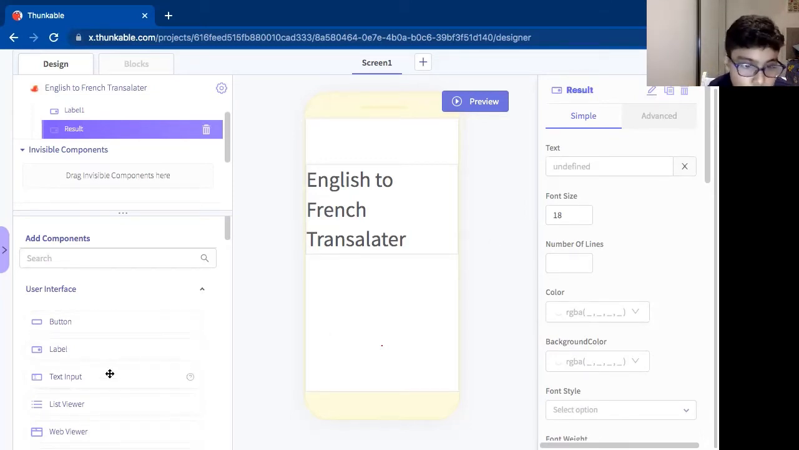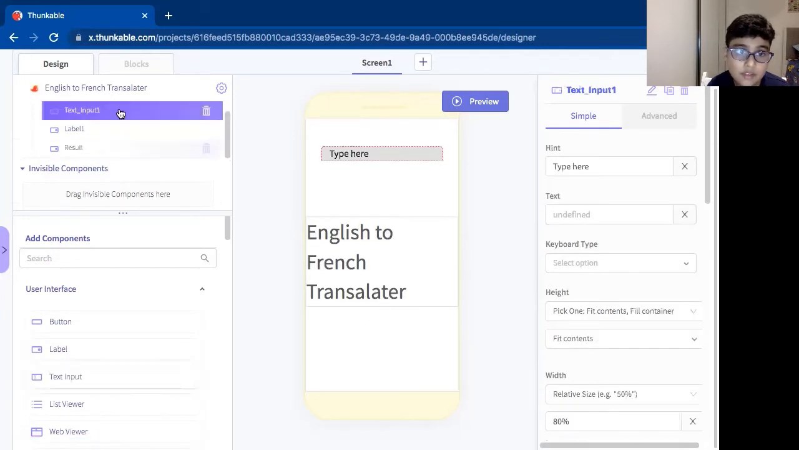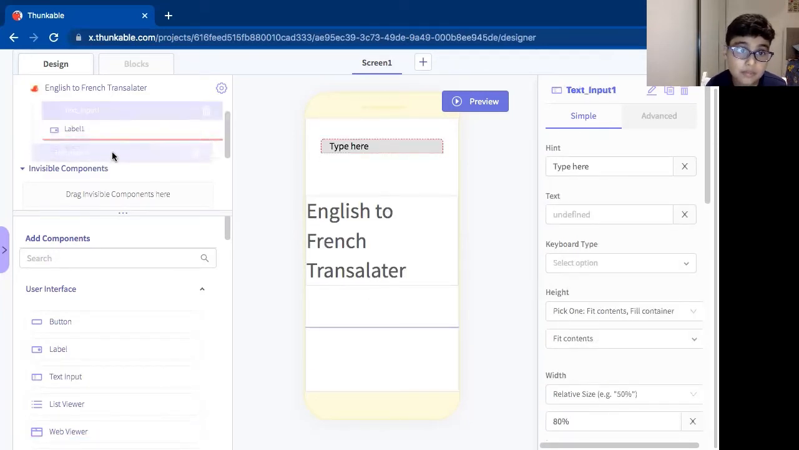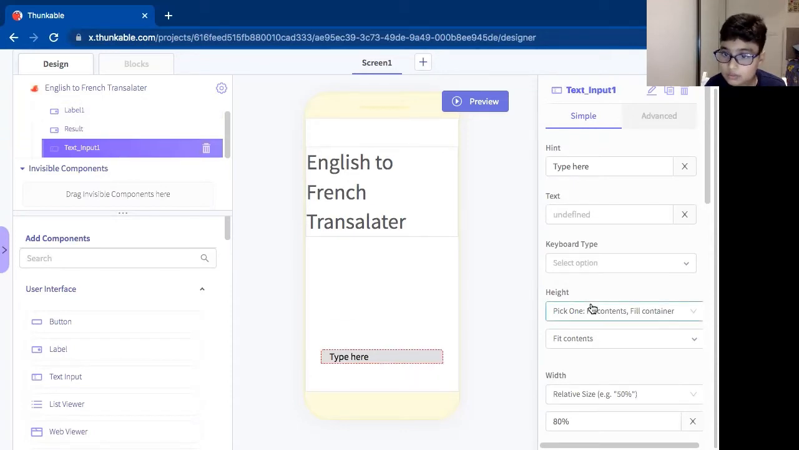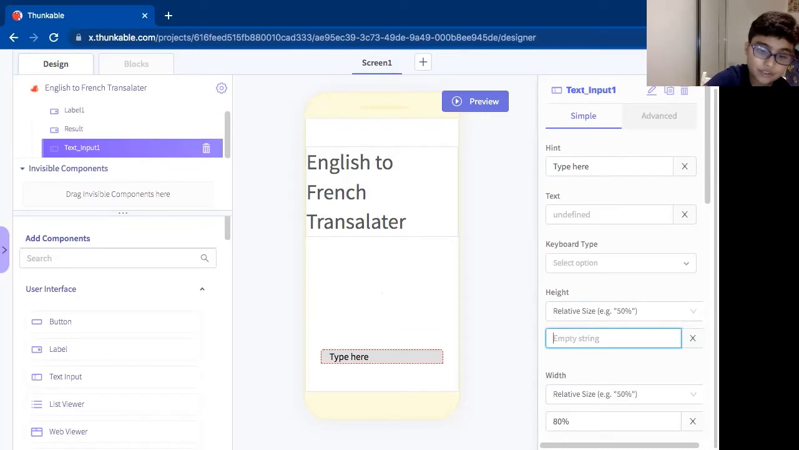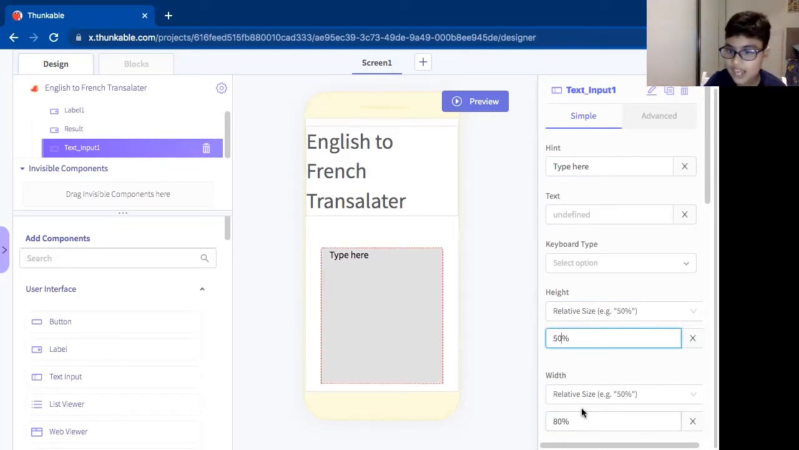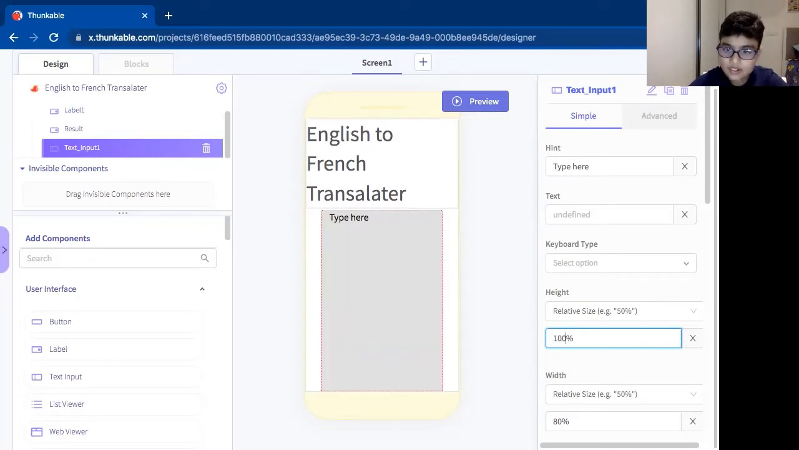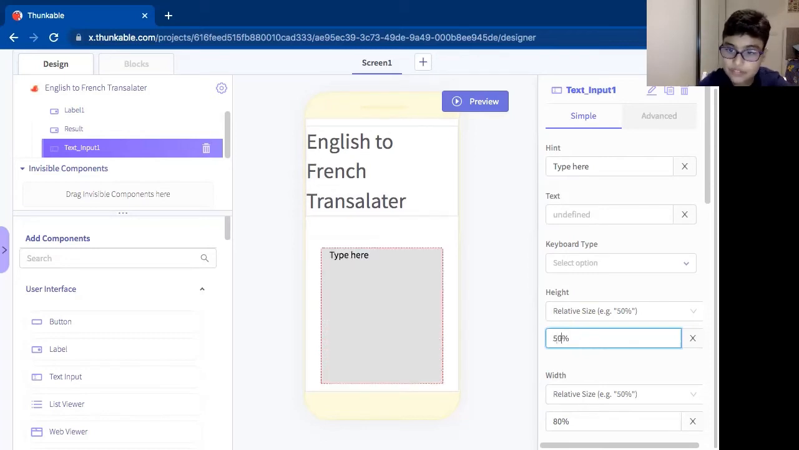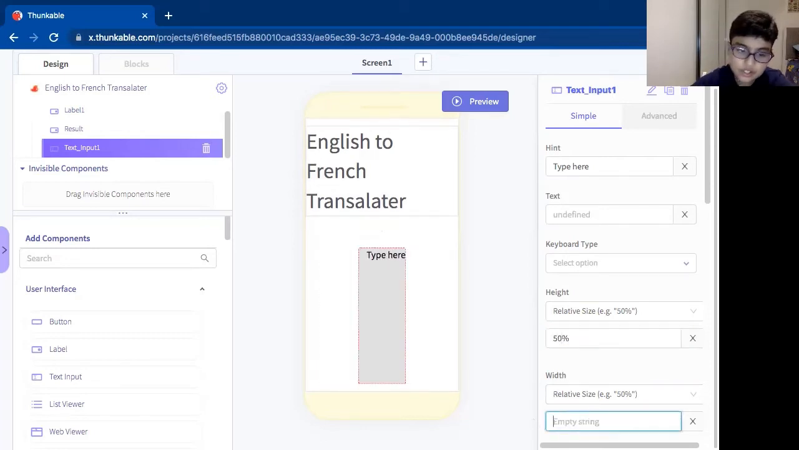Next, I'm going to take a text input and bring that below the result label. Now what I'm going to do here with the hint is okay. And I just want to change this height to relative size and I'll keep 50. Now, no, I'll keep it 100. No, 50 is okay. 50%. But this one we might try is 100.